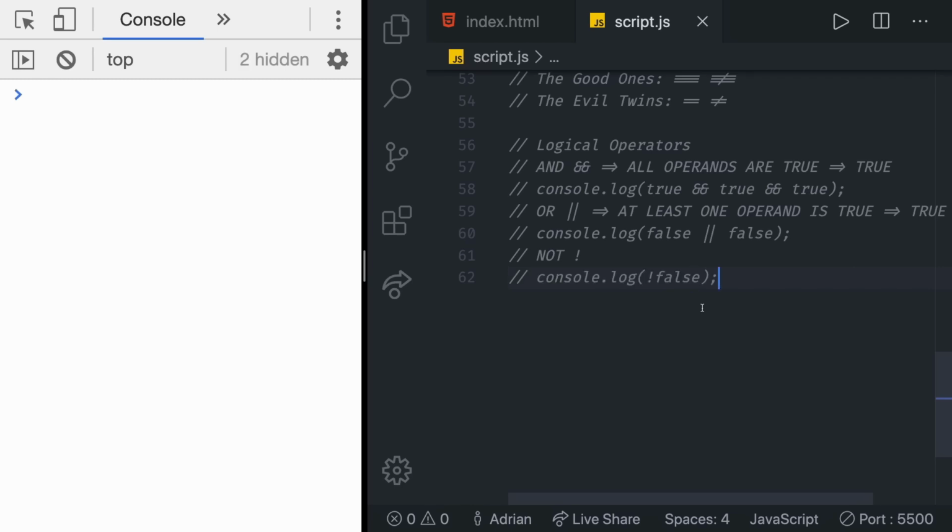That's it. This was just the introductory video to these logical operators. They are used really often in real JavaScript applications, and I'm excited to show you their real uses once we learn about if statements and true and false values.